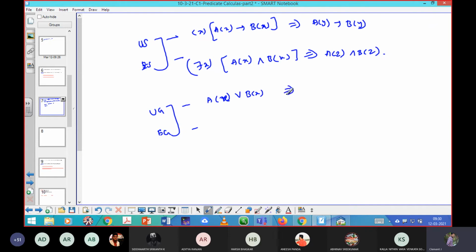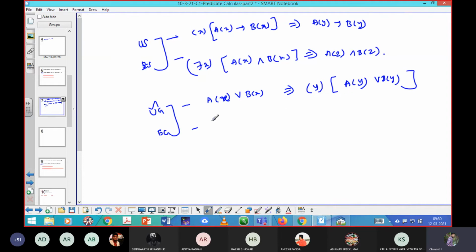If you want to add the universal quantifier, you need to apply rule UG. Then you can add for all y, A of y or B of y. I hope you can understand what I have done: I should change the respective variable also.